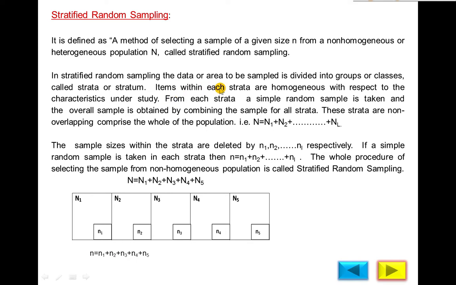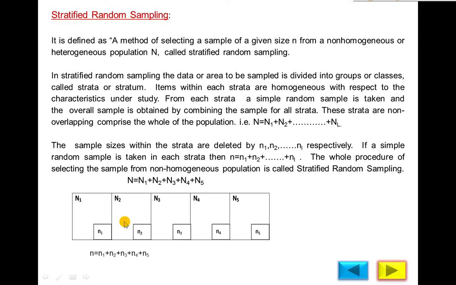And items within each stratum are homogeneous with respect to the characteristic under study. Items, observations, objects are homogeneous because, suppose this is the first year population, according to qualification this population is homogeneous. The total population is heterogeneous according to qualification.